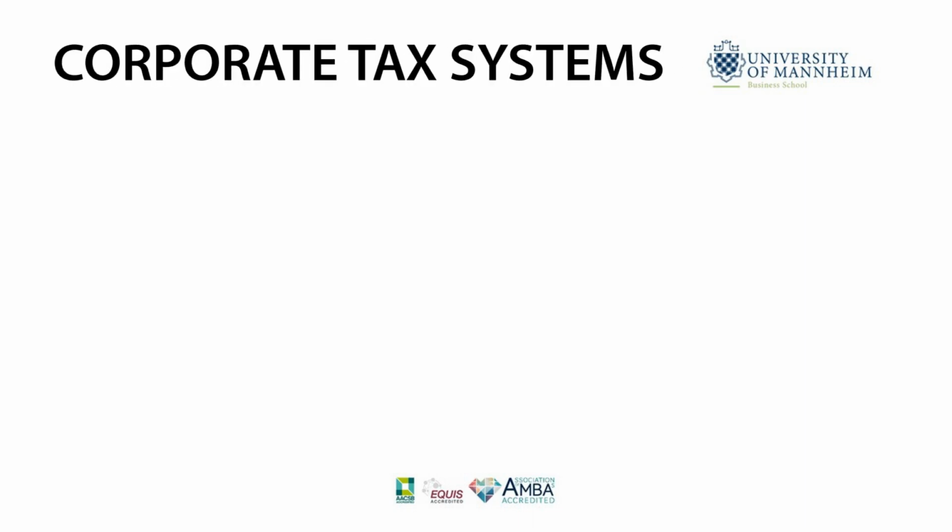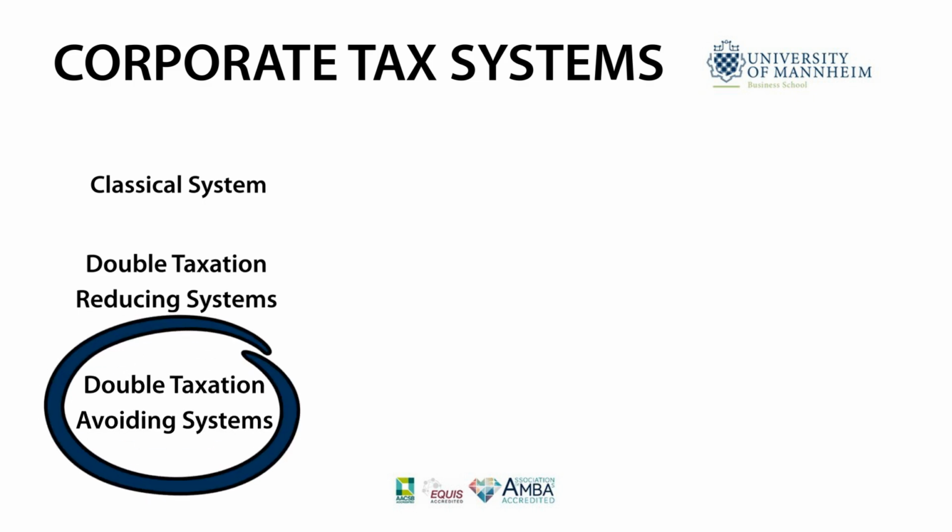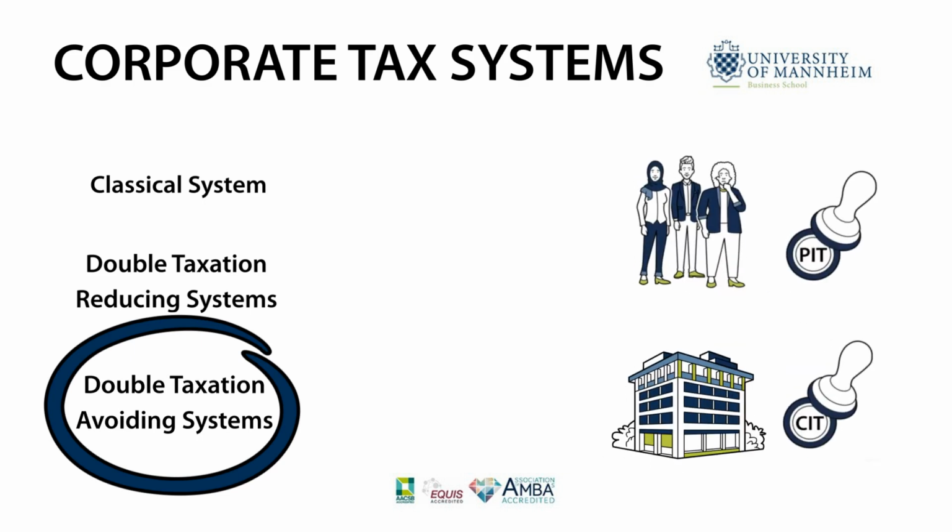Countries can decide to implement different systems of corporate taxation. They can be classified into the classical system, double taxation reducing and double taxation avoiding systems. In this video we are going to talk about corporate tax systems that avoid double taxation at the shareholder level, namely the full imputation system, and the dividend exemption system.